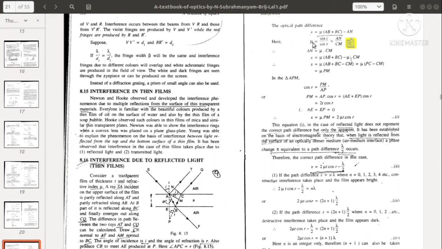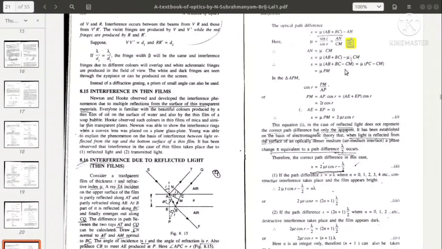So from this, AN is equal to mu into CM. We can substitute mu into CM instead of AN. If we put this back, we will get X equal to mu into AB plus BC minus mu into CM. Mu is common in both the terms, so we can take mu outside: mu into AB plus BC minus CM.